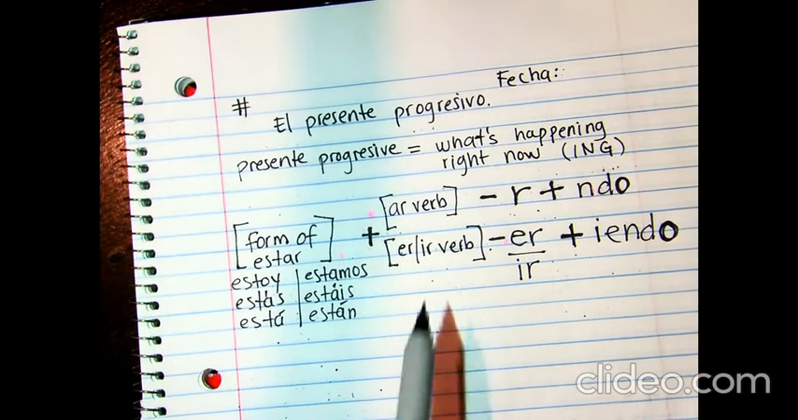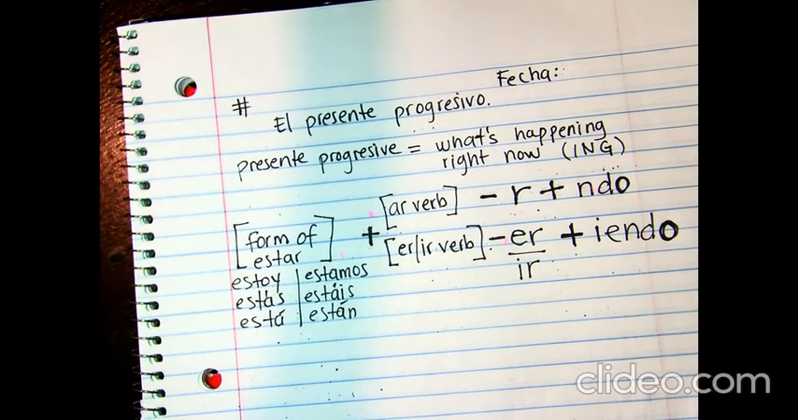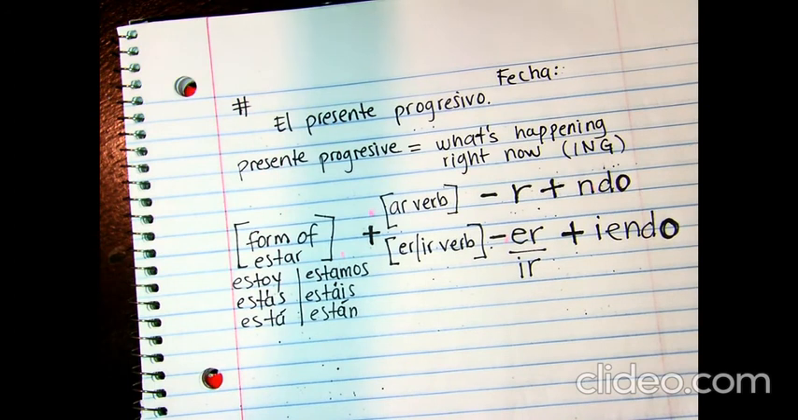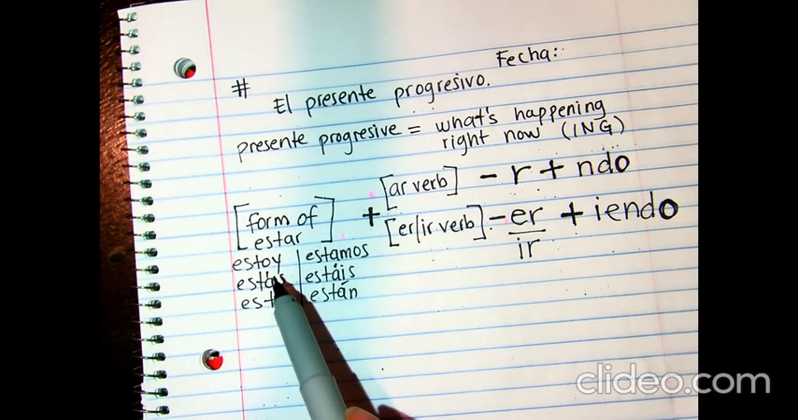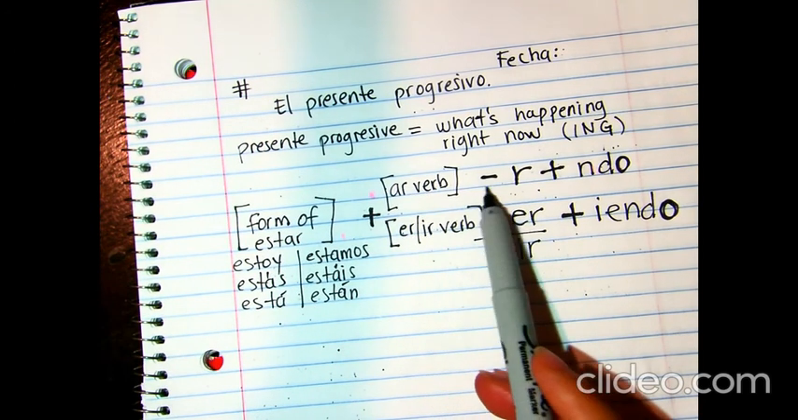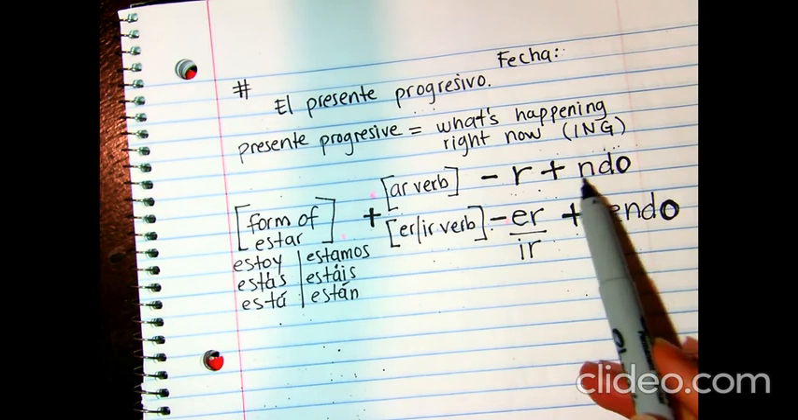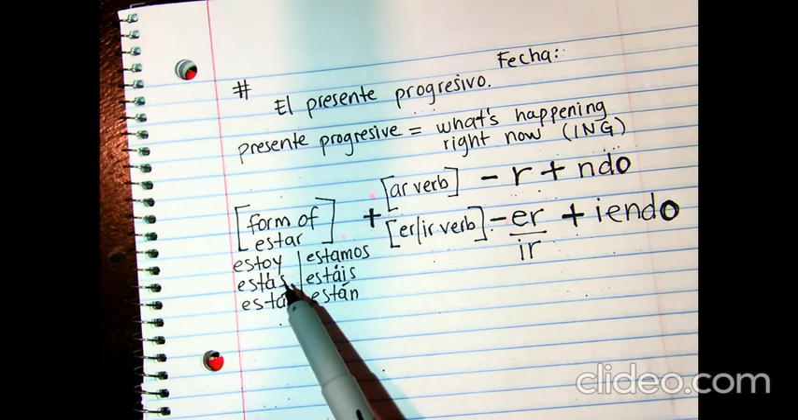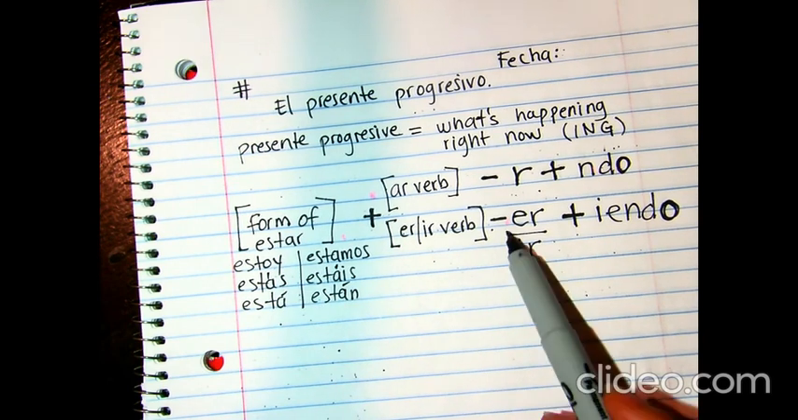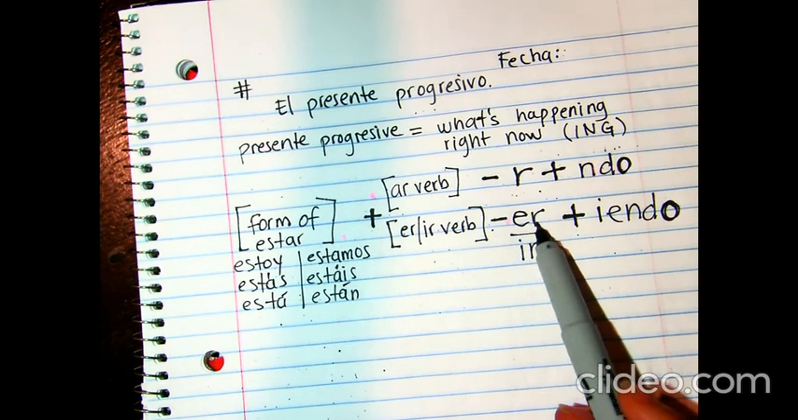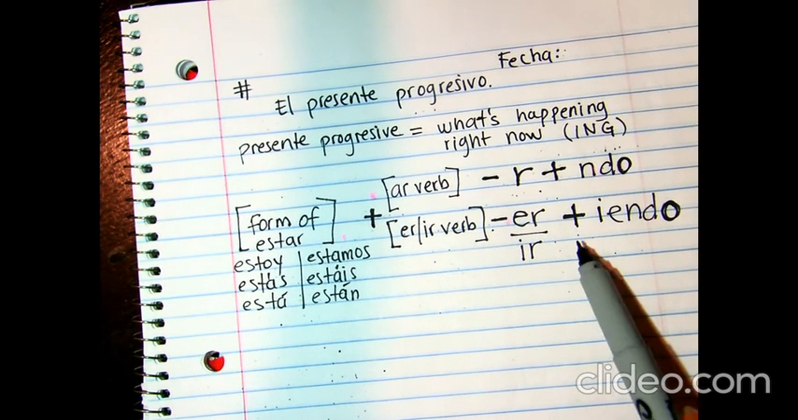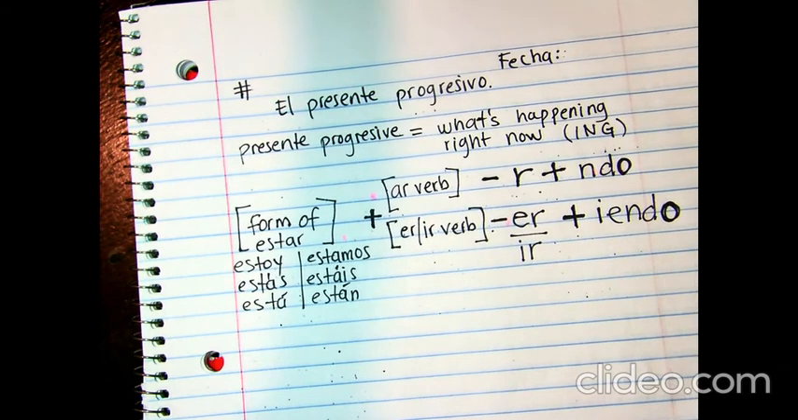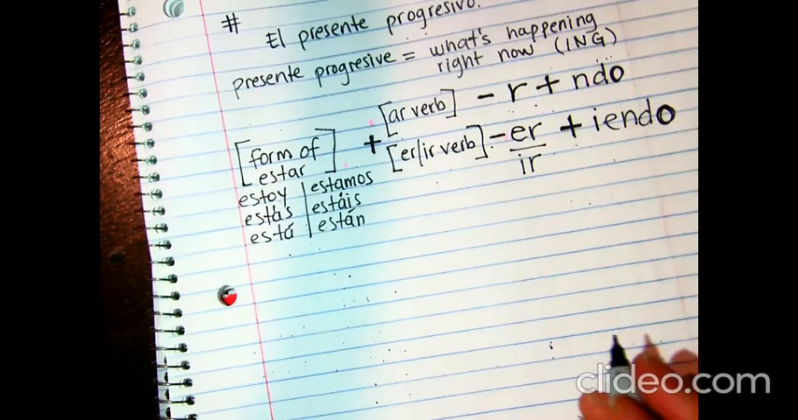So, let me put it in perspective. Let's say you have one verb. It's an AR ending verb. To that verb, you're going to add in front of the verb the form of estar. Then to that verb, you're going to take away the R and you're going to add NDO. If it's an ER ending verb, you're going to add the form of estar. You're going to take away the ending, either the ER or the IR, and you're going to add yendo. How does that look? Well, let's do some examples.